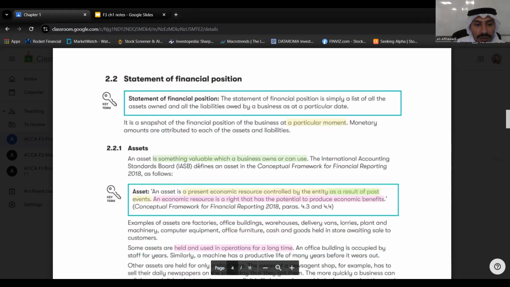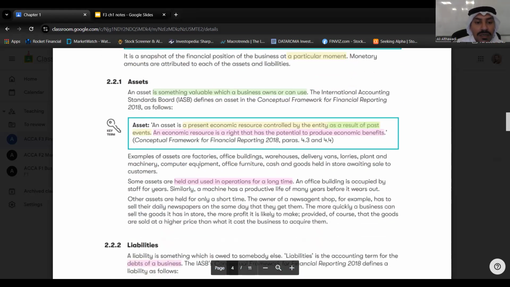Now, statement of financial position, as we said, asset. Now, asset, see, we have a definition here. So you will take the definition of the book. So asset in the book says, asset is a present economic resource controlled by entity, business, as a result of past events. Now, past events, what do they mean about past events?